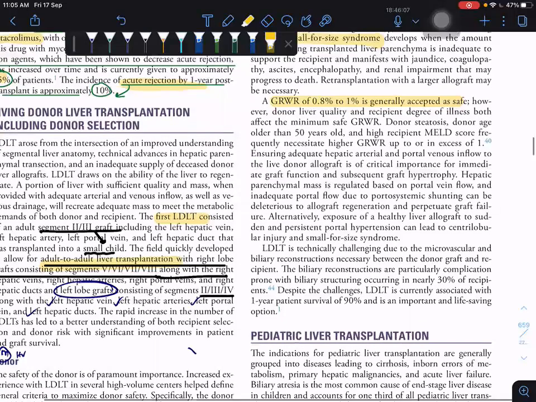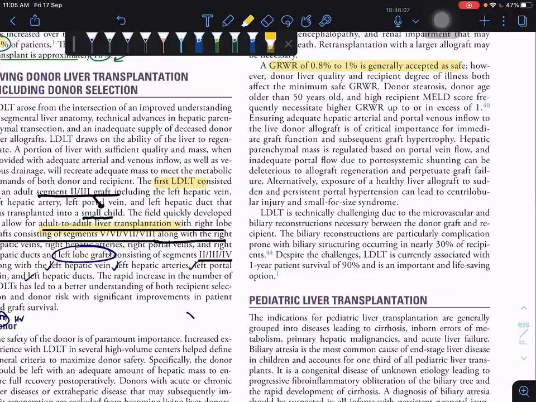Next, they're telling that donor age older than 50 years and high recipient MELD score frequently necessitate a higher GRWR, up to or in excess of 1. So the generally accepted GRWR is 0.8 to 1, but we need more than 1 in 3 cases. One is donor steatosis. If the donor has fatty liver, then your GRWR should be more than 1. Another is donor age more than 50, and a high recipient MELD score.